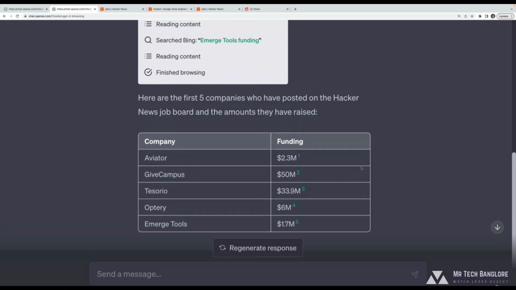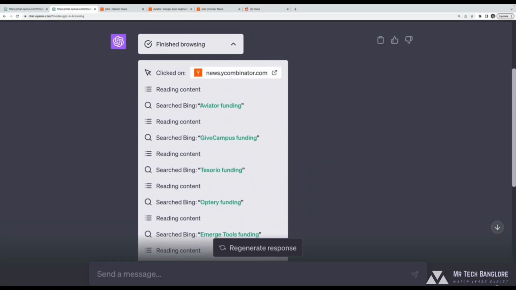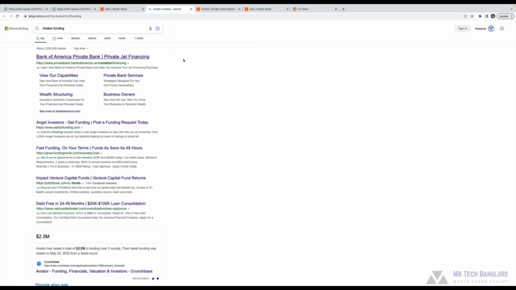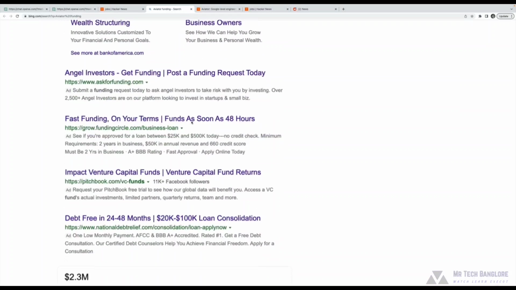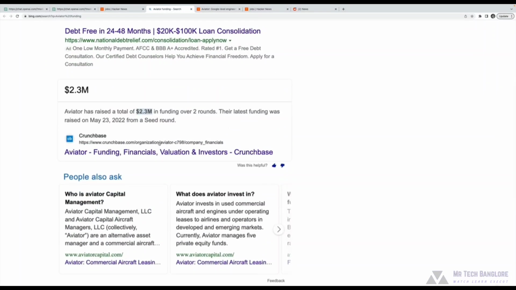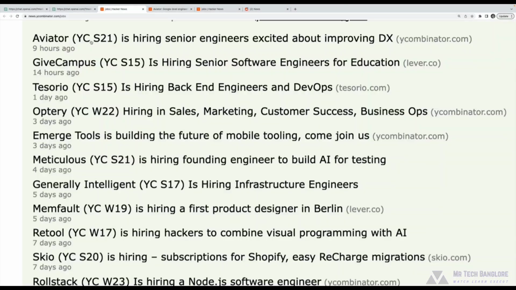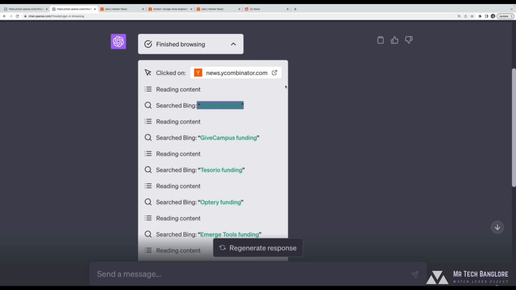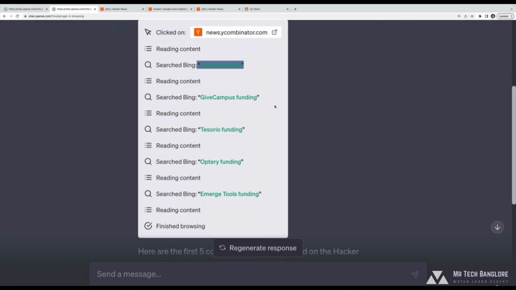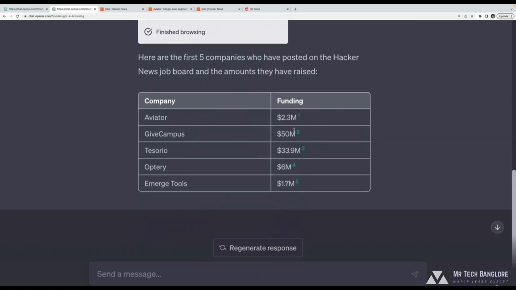It's unclear actually exactly what algorithm it uses when it searches for Aviator funding. I assume, we can click this link, I assume it just clicks the first non-advertisement link, so somewhere down here, or maybe it just grabs this number here. I don't know exactly what it does and how it decides once a search has been executed. Either way, it's giving us numbers that are relatively accurate. As far as I can tell, these are the right numbers that I can find on the internet. That doesn't mean they're the true numbers, but they're the public numbers.